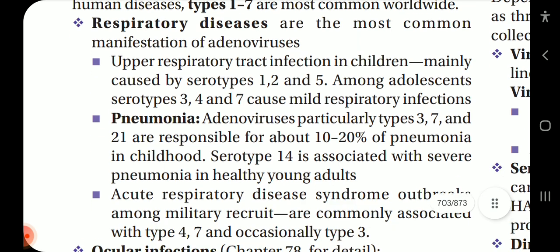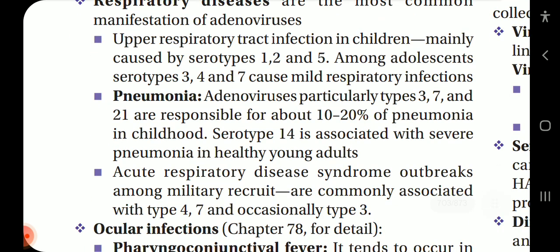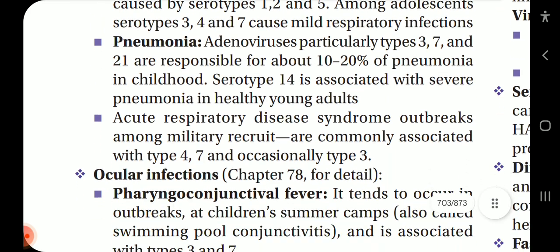Upper respiratory tract infection in children is mainly caused by serotypes 1, 2, and 5. Among adolescents, serotypes 3, 4, and 7 cause mild respiratory infections. Pneumonia: adenoviruses, particularly types 3, 7, and 21, are responsible for about 10 to 20% of pneumonia in childhood. Serotype 14 is associated with severe pneumonia in healthy young adults.